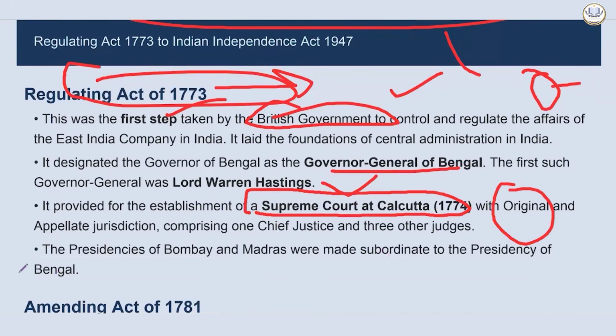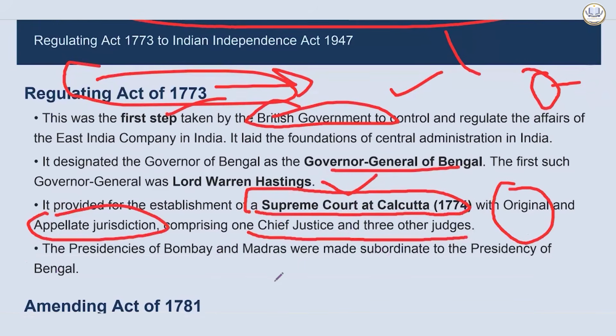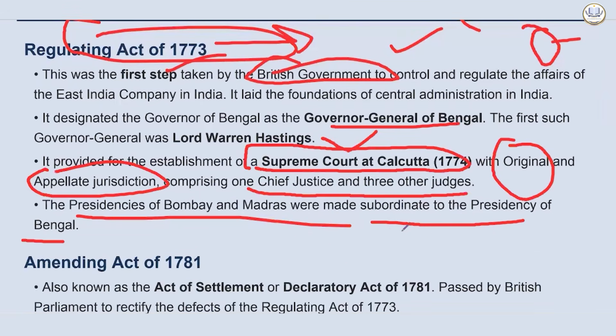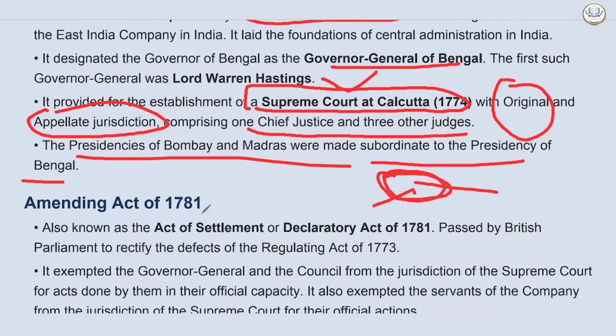It also had original as well as appellate jurisdiction, comprising one Chief Justice and 3 other judges. The presidencies of Bombay and Madras were made subordinate to the presidency of Bengal. Then only there will be supremacy of the central post. If they are not subordinate, then how will it be supreme?